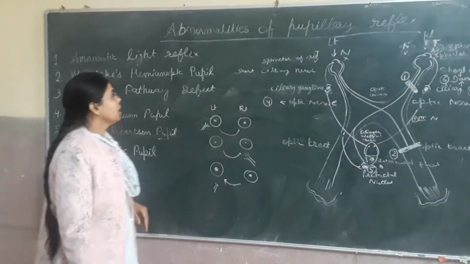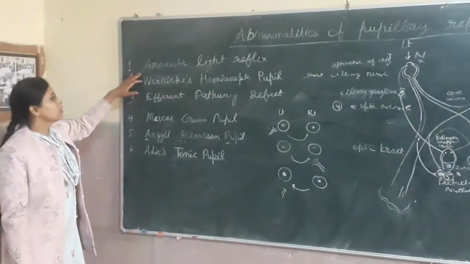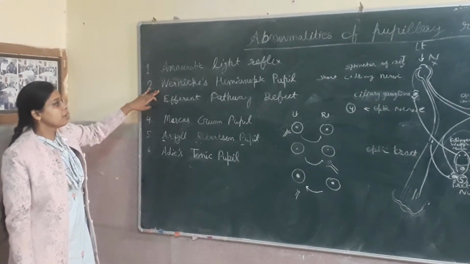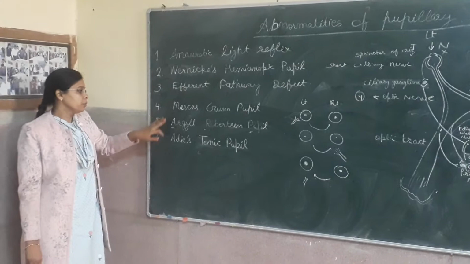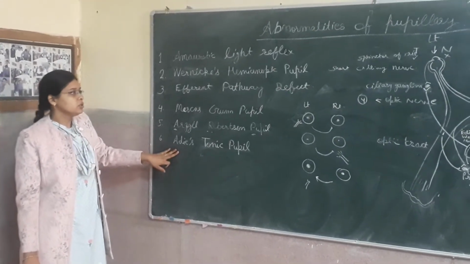Pupillary reflex. In this, we will discuss amaurotic light reflex, Wernicke's hemianopic pupil, efferent pathway defect, Marcus Gunn pupil, Argyll Robertson pupil, or Adie's tonic pupil.